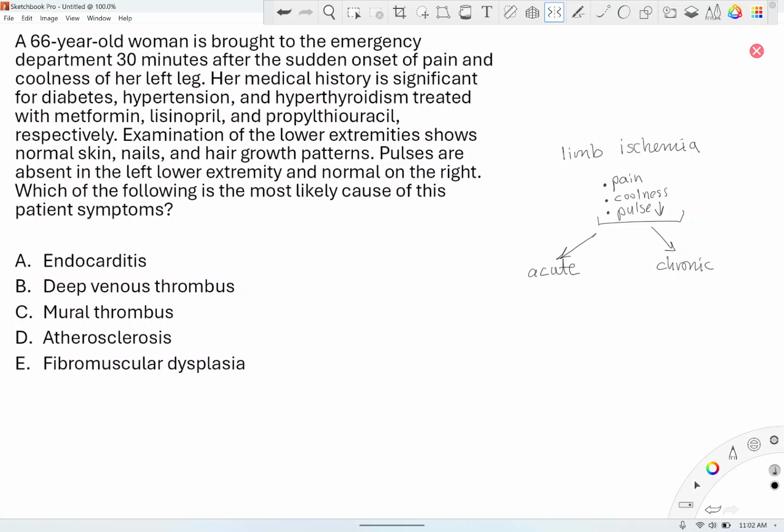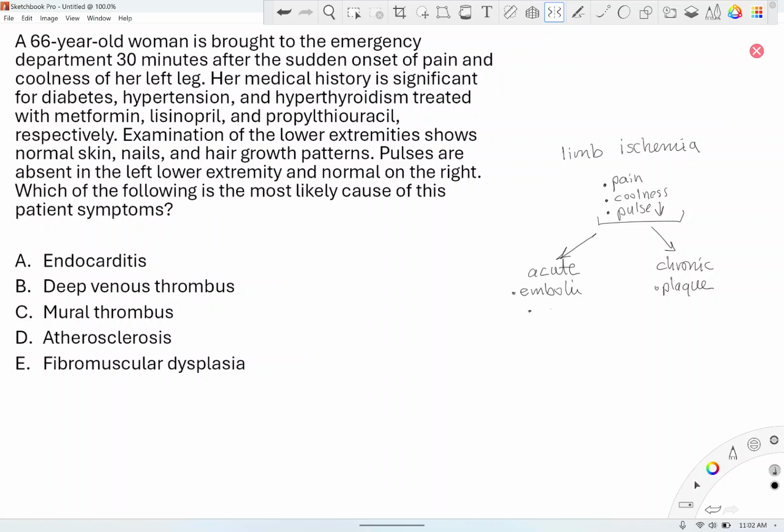Let's talk about the causes, which will help us. Acute is usually due to embolus. Okay. Embolus or emboli. Emboli is many, embolus single, right? And chronic is usually due to plaque, atherosclerotic plaque or cholesterol plaque. The risk factor responsible for emboli are number one, AFib. AFib is number one, atrial fibrillation.